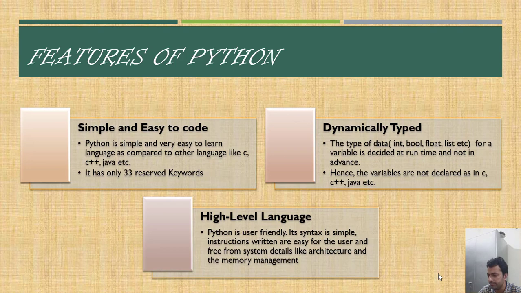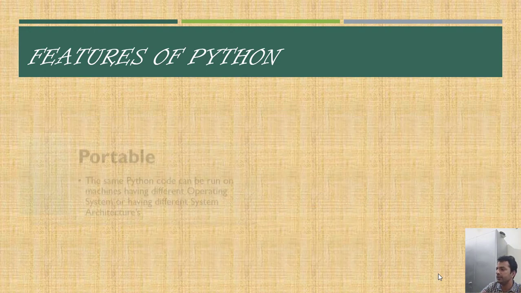We need not first of all load the values into the registers, and then store them back into some memory. So all this memory management, and things which are done by the OS, we need not worry about. In fact, there is an OS module and we can directly interact with the OS as well in case of Python.